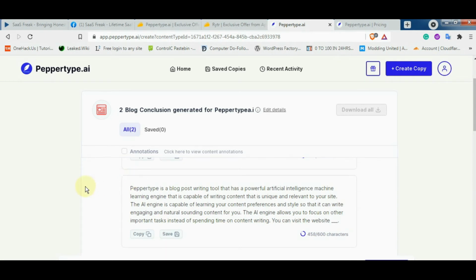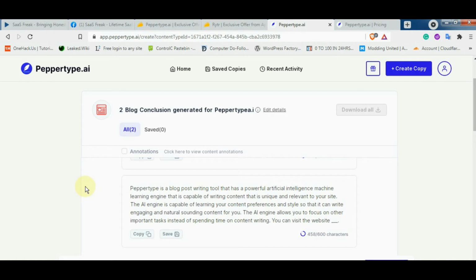Peppertype is a blog post writing tool that has a powerful AI machine learning engine that is capable of writing content that is unique and relevant to your site. The AI engine is capable of learning your content preferences and style so that it can write engaging and natural sounding content for you. The AI engine allows you to focus on important tasks instead of spending time on content writing. You can visit the website.